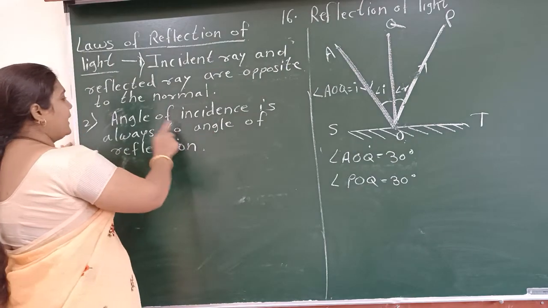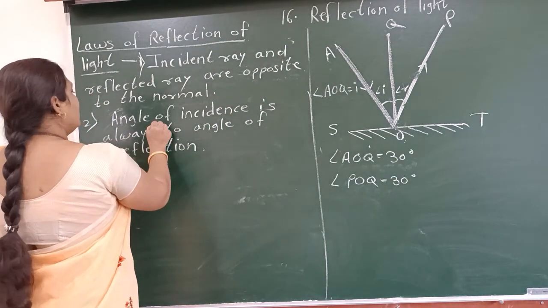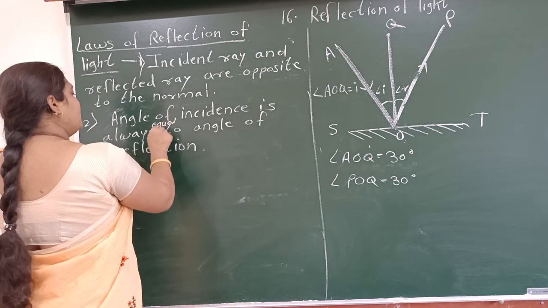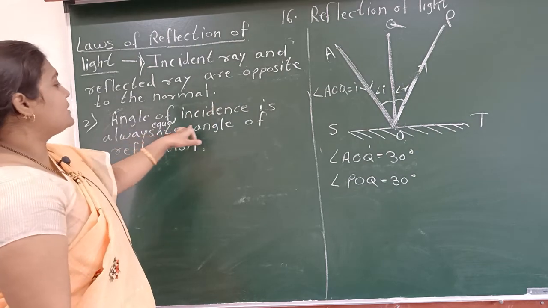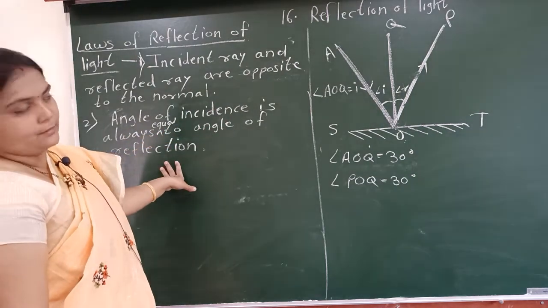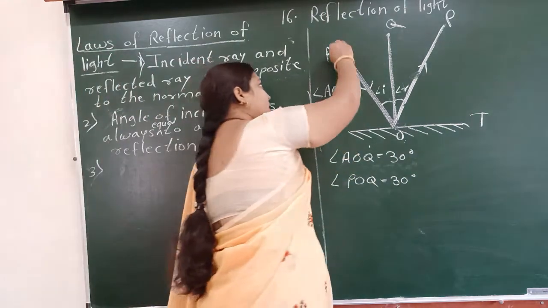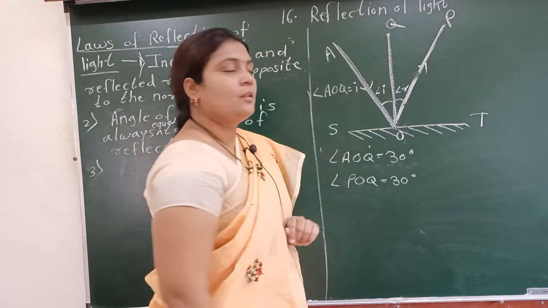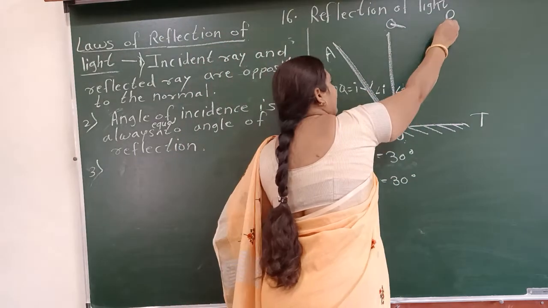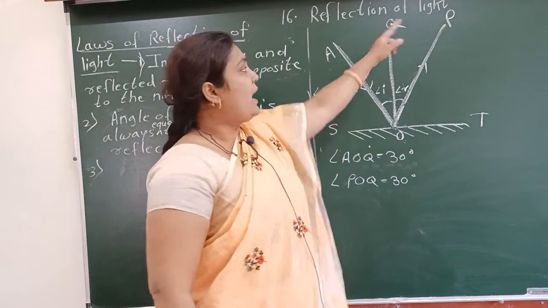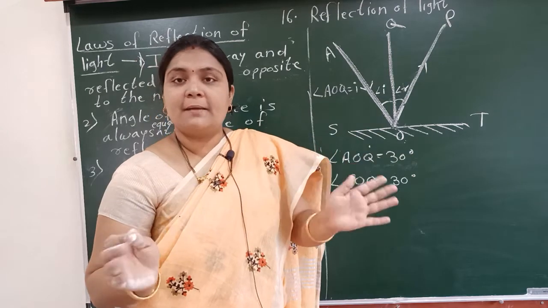So the second law is that the angle of incidence is always equal to, the word equal is missing here, sorry for that. Now write down: angle of incidence is always equal to angle of reflection. Now the third law is that the incident ray, normal and reflected ray all lie in the same plane.